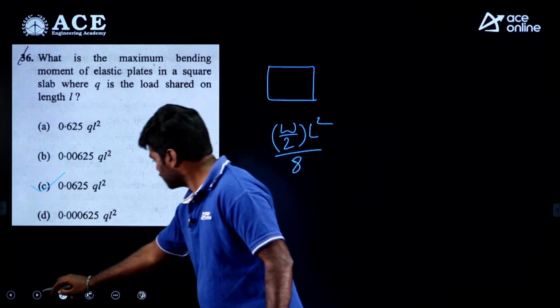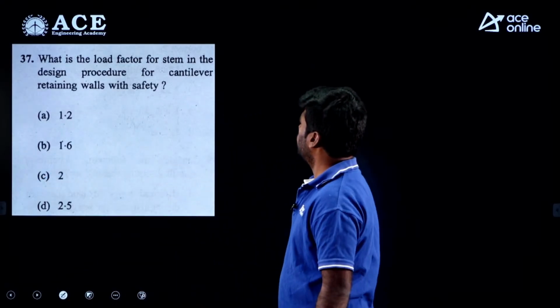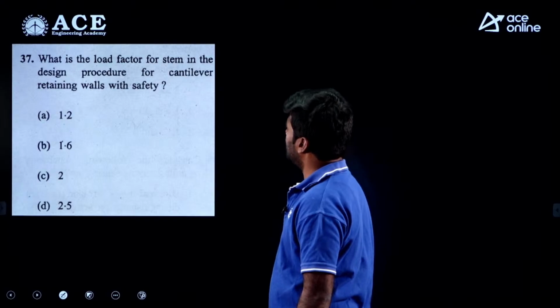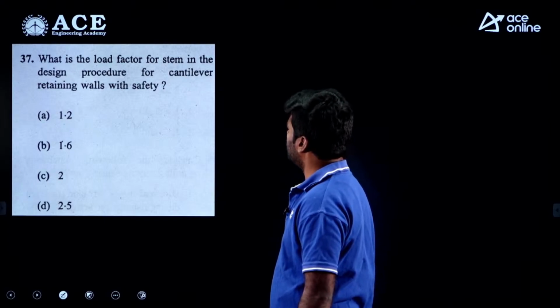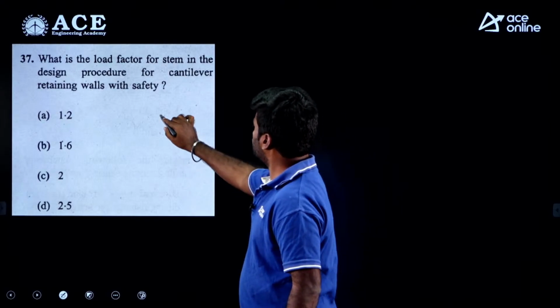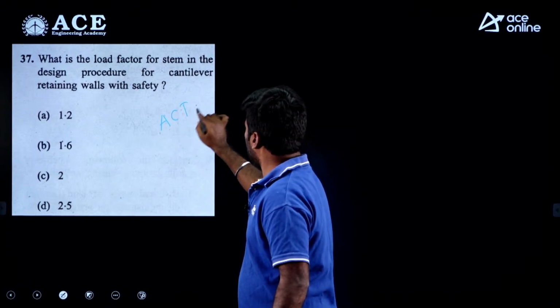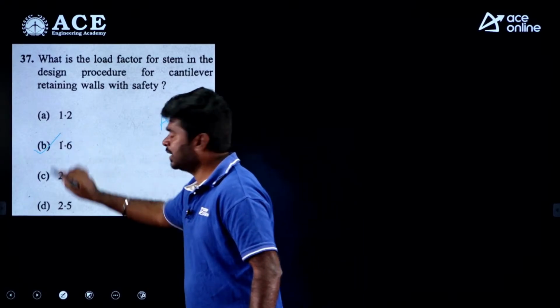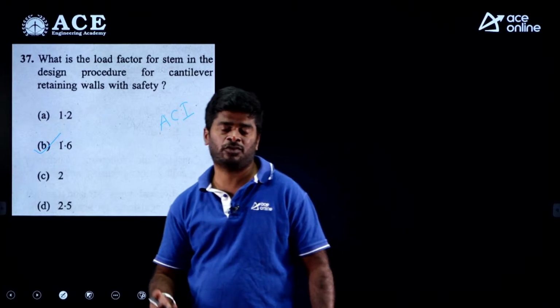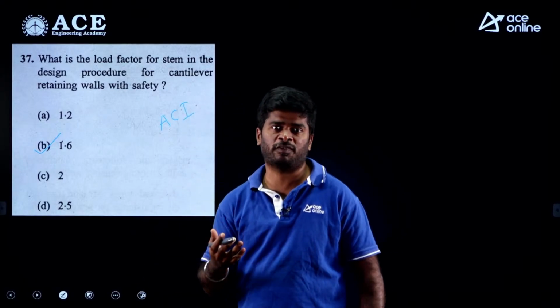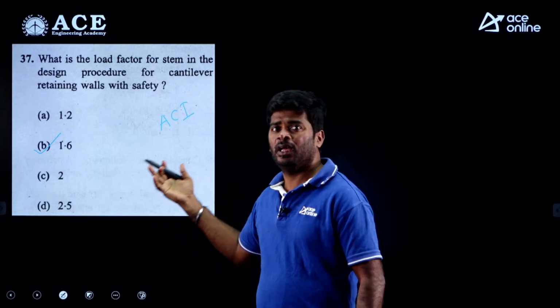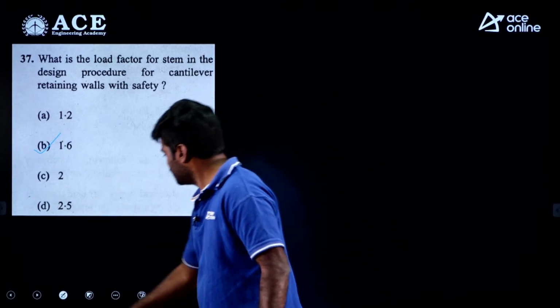Okay. Moving to the next question. What is the load factor for stem in the design procedure for a cantilever retaining wall with safety? Again, this question is based on the American code. My dear, option B is correct. As per Indian standard code, we are going to take 1.5 as the load factor in the design, but as per American code, it is 1.6.